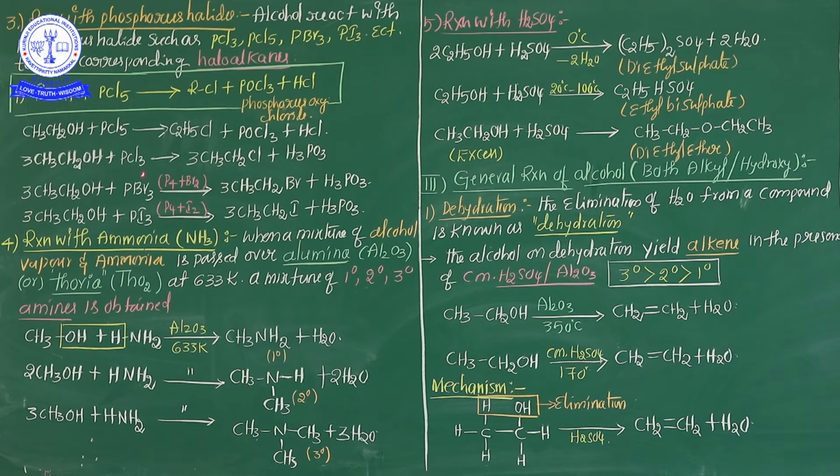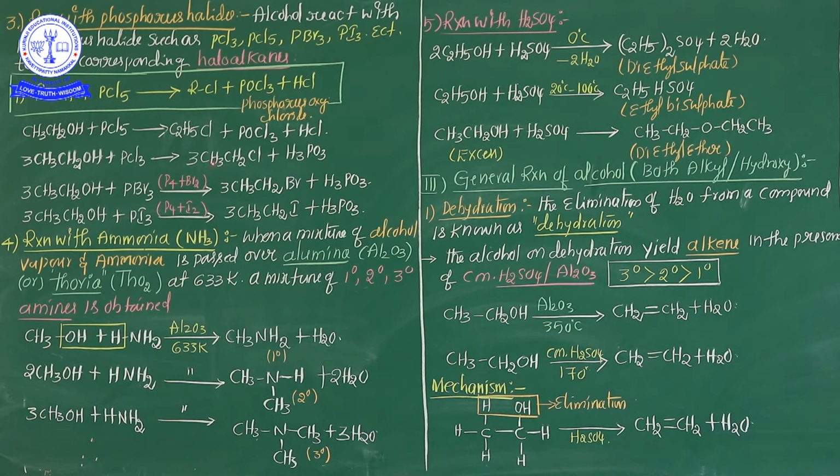But in the second equation, when PCl3 is involved in the reaction with alcohol, 3 moles of alcohol are needed. So 3 moles of alcohol react with PCl3, and similar products are formed.